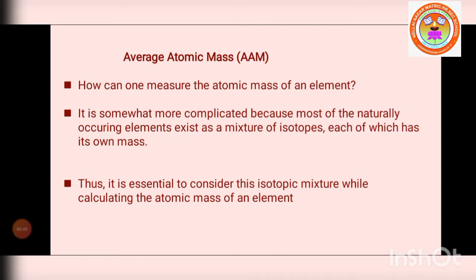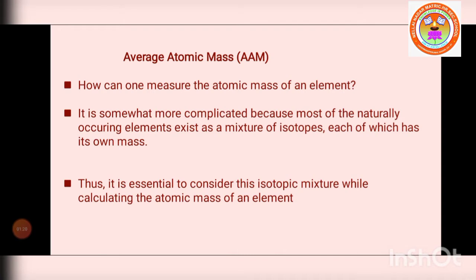How do we measure the average atomic mass of an element? Many elements exist naturally as isotopes. Some of the elements only exist alone. So in this situation, we need to calculate the average atomic mass. Most of the elements exist in isotope forms.